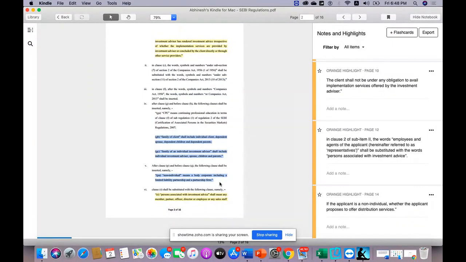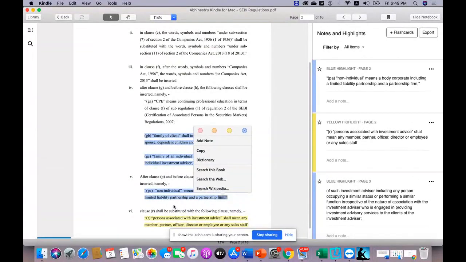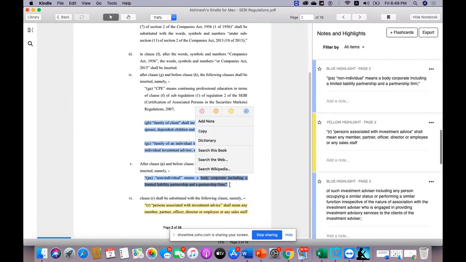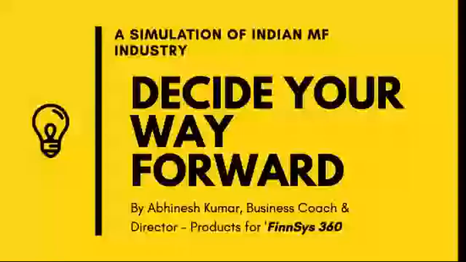Okay, see, Abhijit, can you see this? And other people also, they have clarified in there that non-individual means a body corporate, including a limited liability person and a partnership. That's all. They have not given any etc. or others. So please be very clear about this, because I am not the regulator. I'm just interpreting the regulations. So please be very careful while taking any decision. So that's why I spent so much time, Amit ji, in just showing it. So I don't believe currently that they have included HUF.